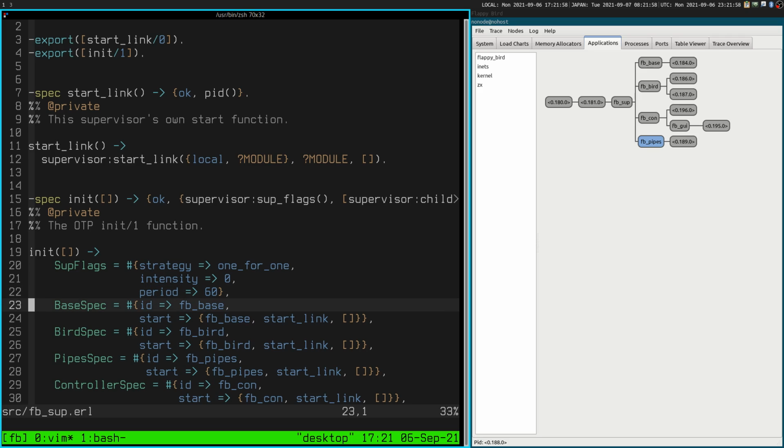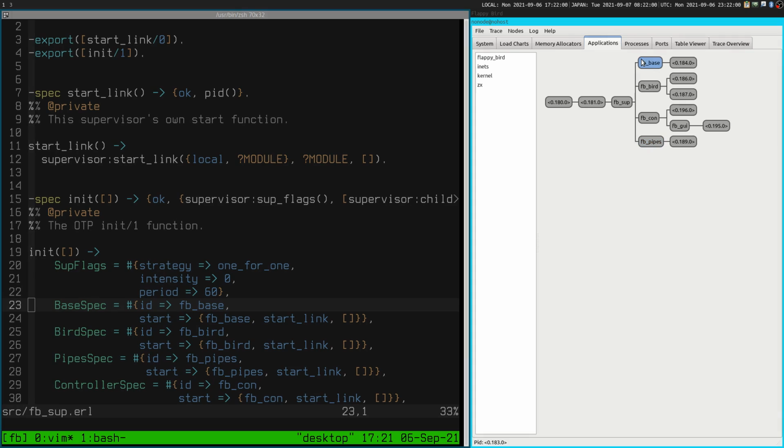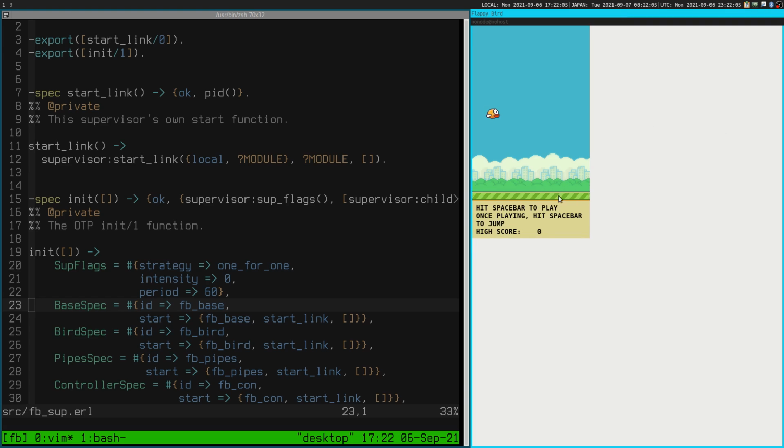Alright, base spec, so this is giving it instructions for how to start up the base. So this base down here has to move, you see, because that's how you simulate the movement. So the idea is that the background is fixed and this base is moving, and so that kind of looks like the background is far away and the bird is moving relative to the base, and you notice the pipes move at the same speed as the base. Am I going to beat my high score? I am. By 1.